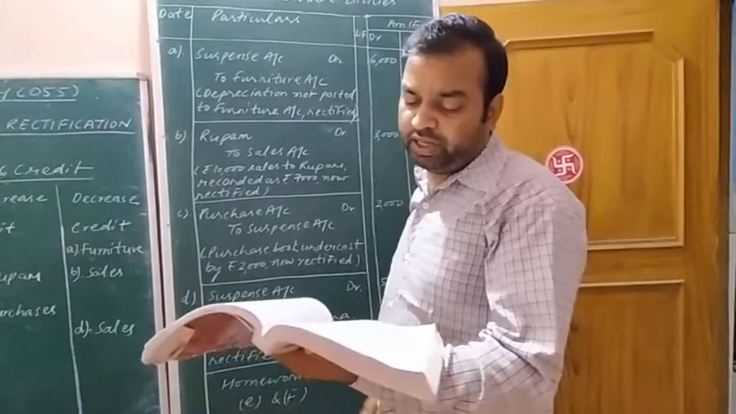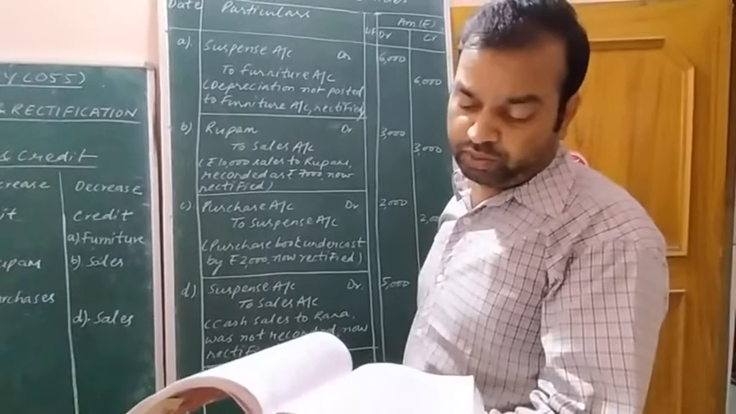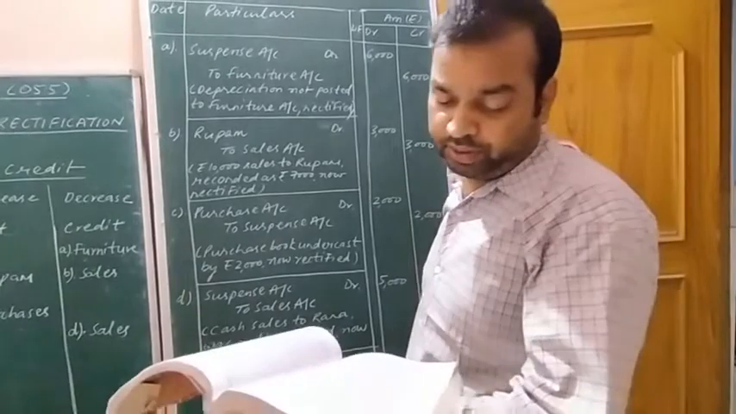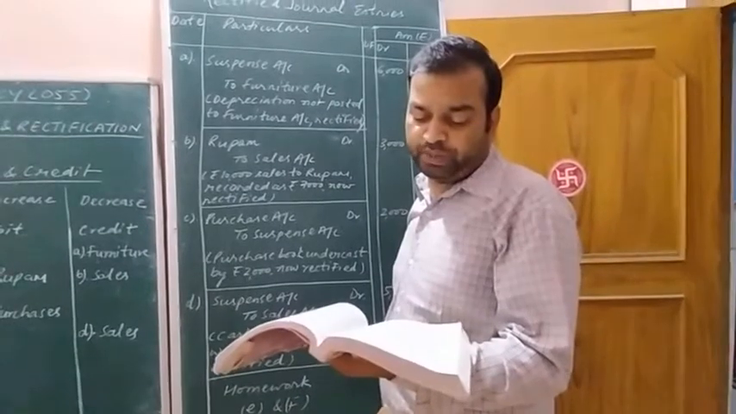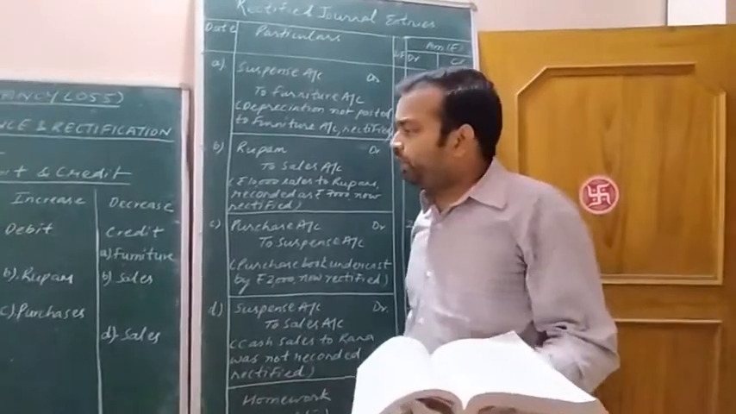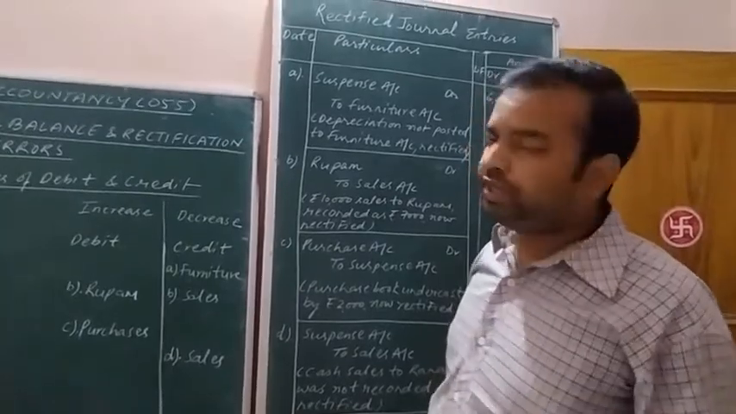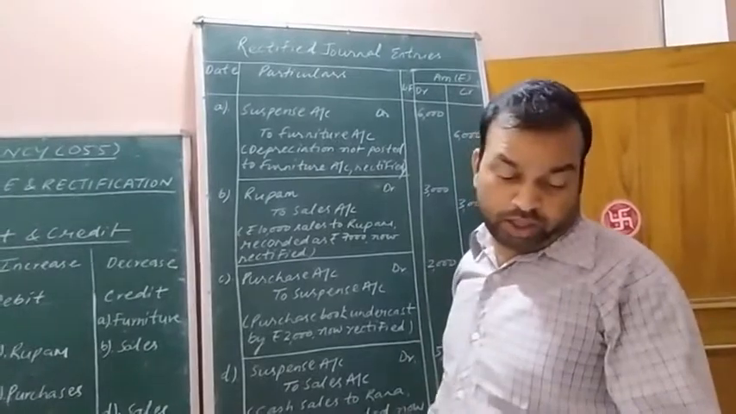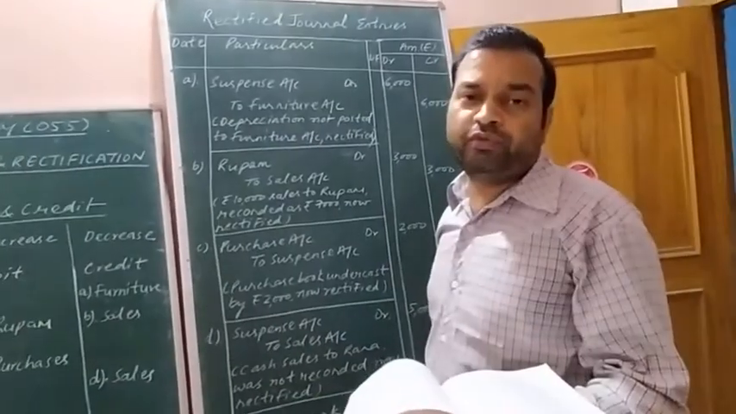After doing this, he found that the following errors were there in the books of accounts as done by the accountant. The very first transaction regarding the error was depreciation written off on furniture, rupees 6,000, was not posted to furniture account. Depreciation, as we know, is normal wear and tear in the value of an asset. Due to depreciation the value of the asset will decrease. The effect of this transaction was not posted to furniture account.